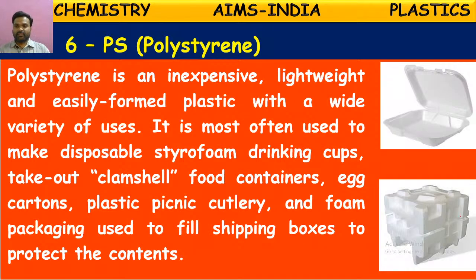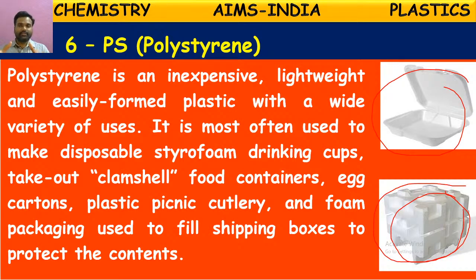This kind of foam plastic is made of polystyrene, and it is mostly used when you get electronic goods through the parcel. If you open the box, those electronic goods are fitted in these polystyrene designs, which protect electronic devices and delicate objects from getting damaged. So these are used in shipping boxes to protect objects from damage. These are all made of polystyrene.